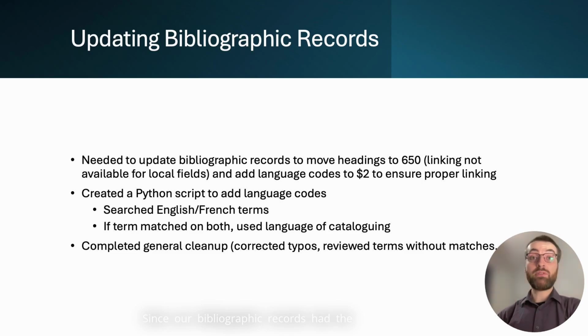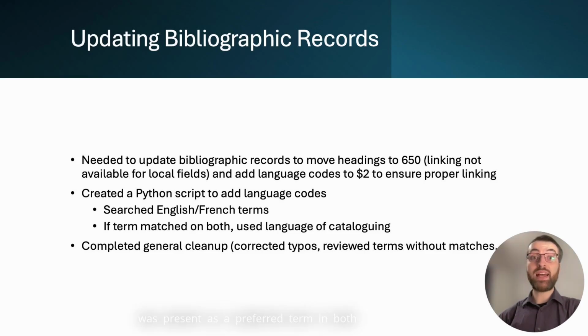Since our bibliographic records had the GCCST terms in a local field which can't be linked to authority files, and our source codes didn't include language codes, we had to update our bibliographic records as well to ensure correct matching of terms. Using a Python script, I added language codes to the subfield 2 based on the presence of the heading in either the French or English vocabulary.